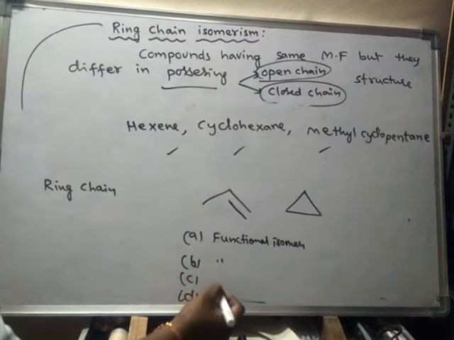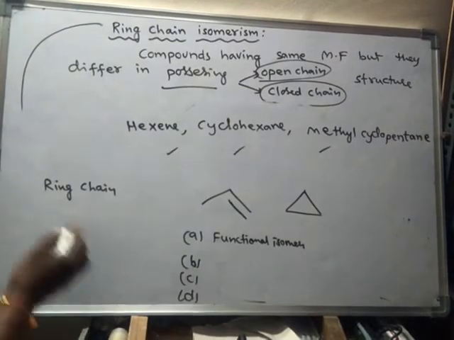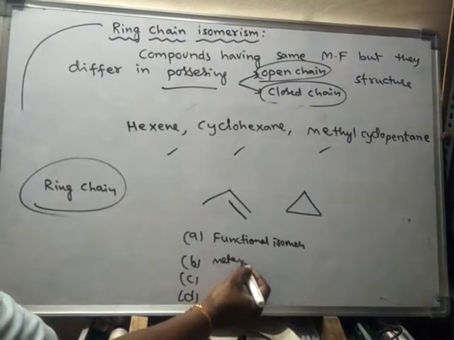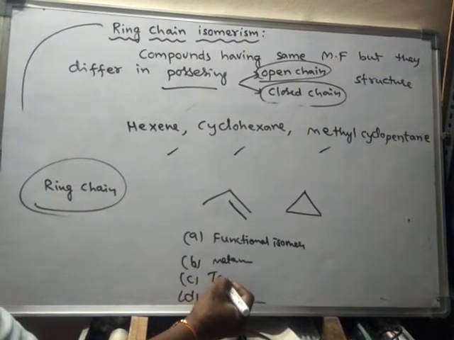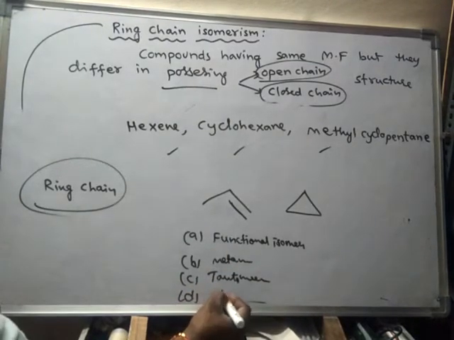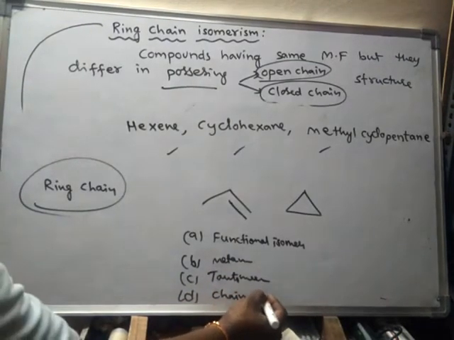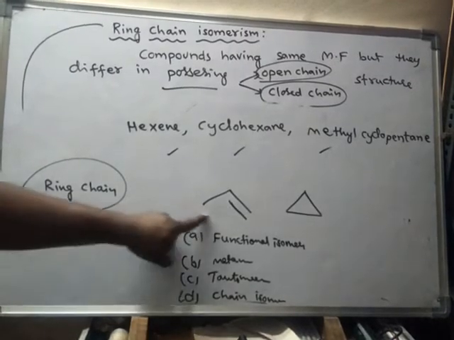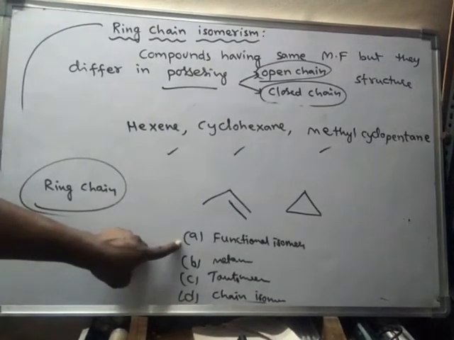Okay, but none of the options is given as ring chain. One is given as metamer, another one is given as tautomer, another one is given as chain isomer. So then what is the answer for this question? It should be functional isomer.